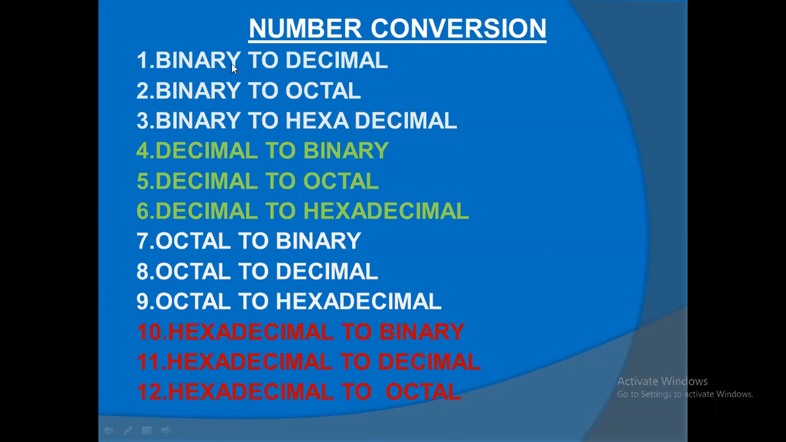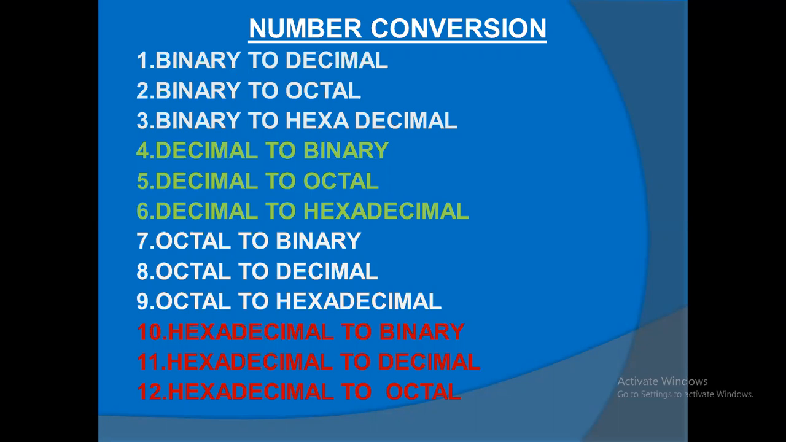So these are the four sets of conversions. One is binary to another number system, the second is decimal to another number system, the third is octal to another number system, and finally hexadecimal to another number system. We are going to see them one by one.